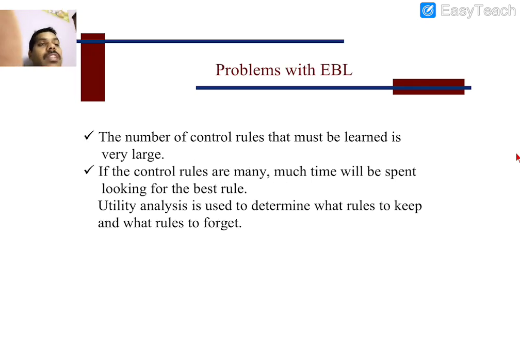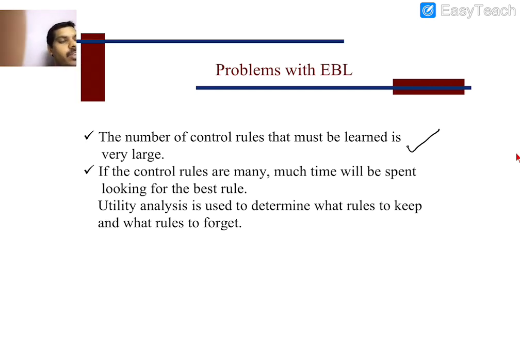And we are going to consider what the problems are in explanation based learning. The number of control rules that must be learned is very large. Whenever we use domain theory, we observe that multiple rules are defined, and if the control rules are many, much time will be spent looking for the best rule.